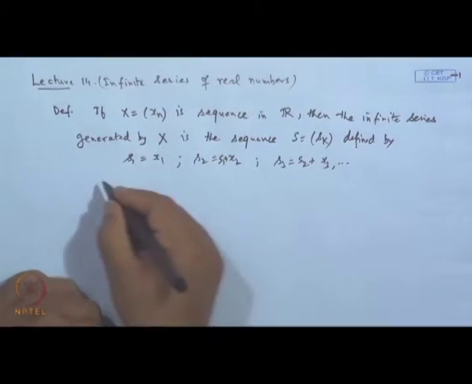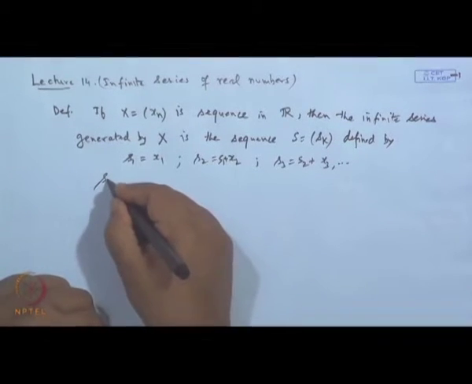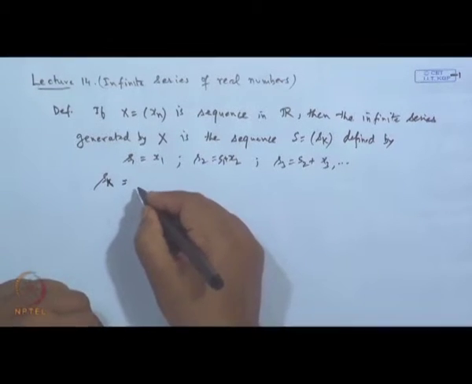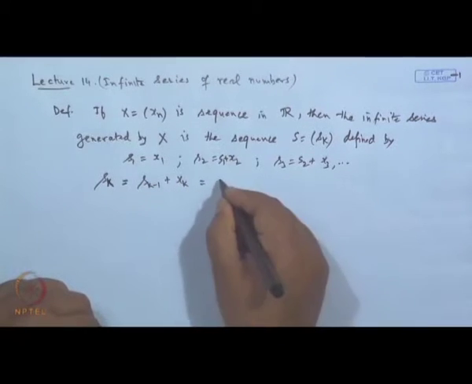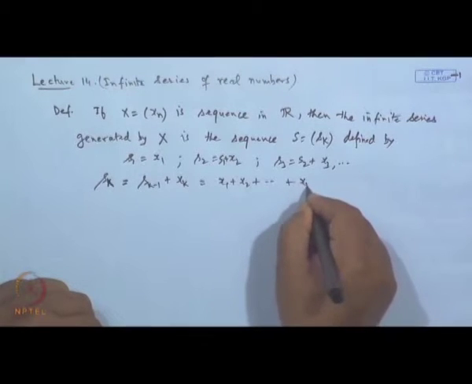So, S k will be S k minus 1 plus x k, that is x 1 plus x 2 plus x 3 up to x k.